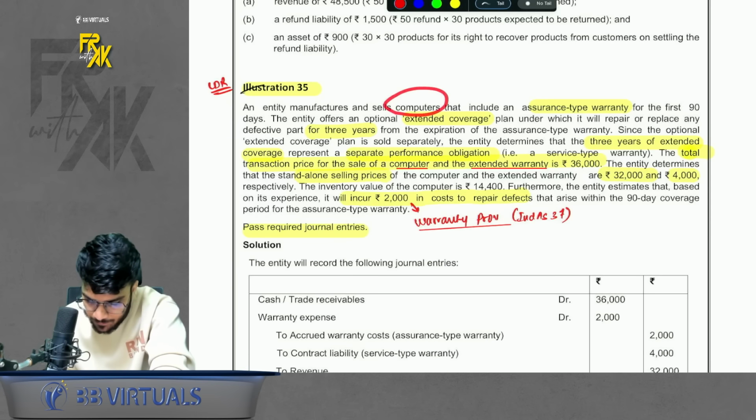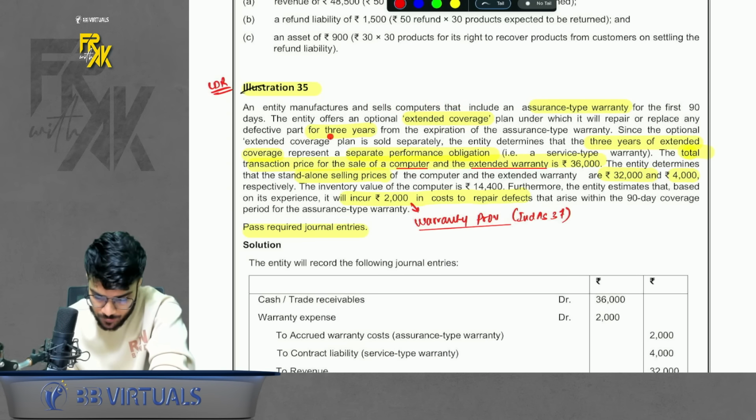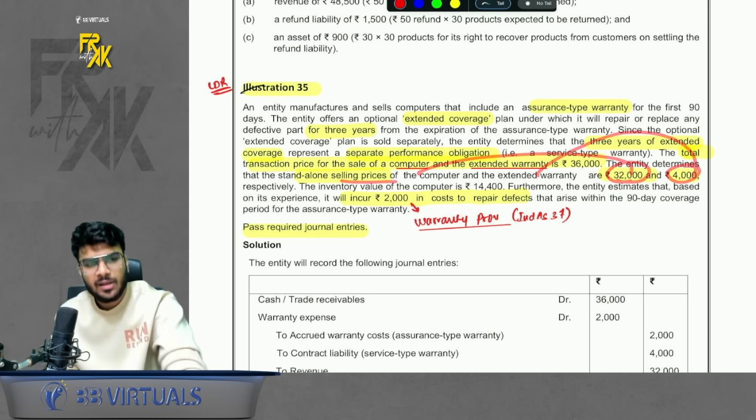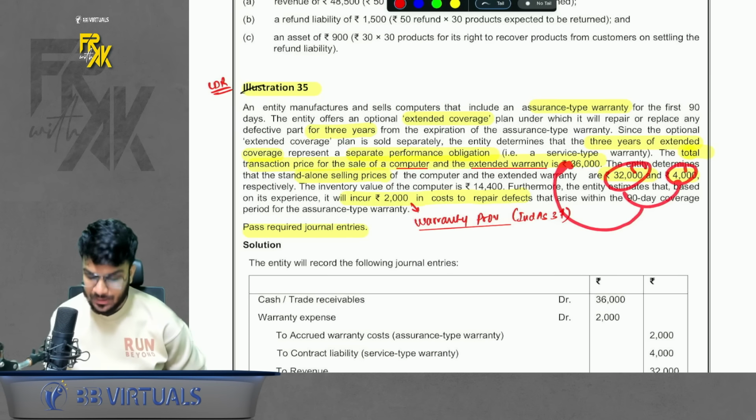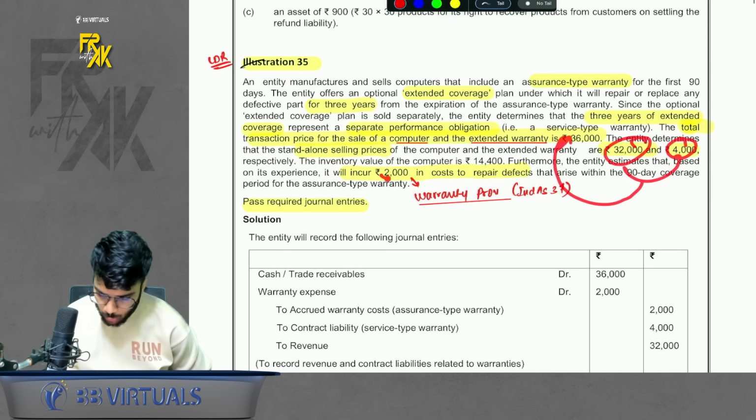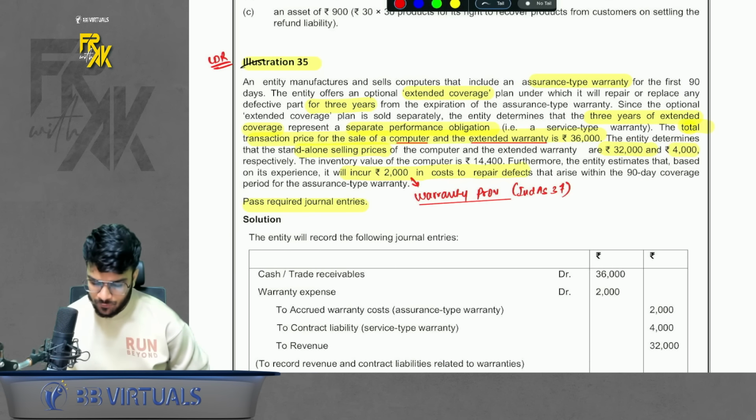We sell a computer along with extended warranty, okay, for 3 years. Then how much are we charging? We are charging a transaction price of 32,000 for both of them. SSP is given. SSP is 32 for computer and 4,000 for extended warranty. So we are not giving any discount. If you total up the SSP, it comes to 36,000. That is what you are charging. 2,000 is the expected repair defect cost. This is the warranty provision which you need to create.